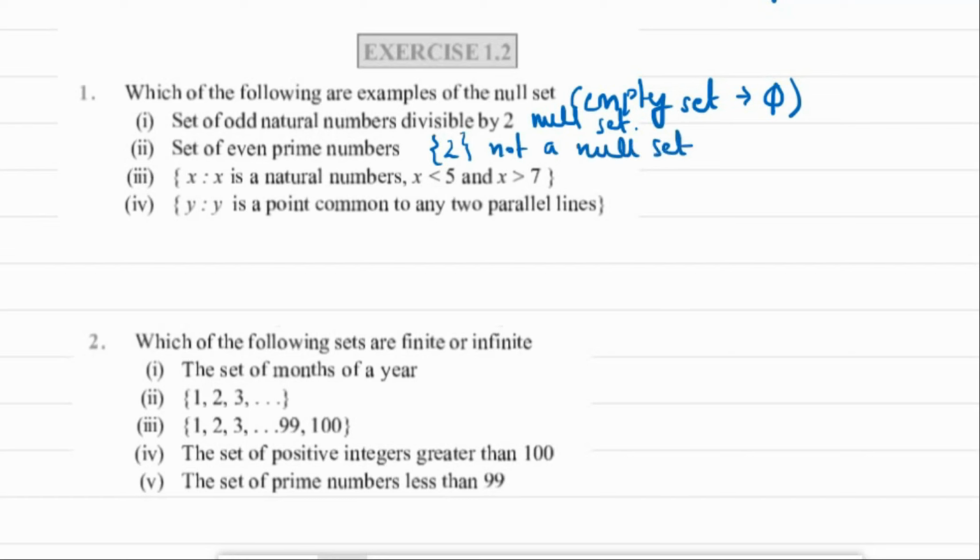Third, x such that x is a natural number where x is less than 5 and x is greater than 7. Now a natural number cannot simultaneously satisfy these properties, which is like it cannot be greater than 7 and less than 5 at the same time. So this is a null set.